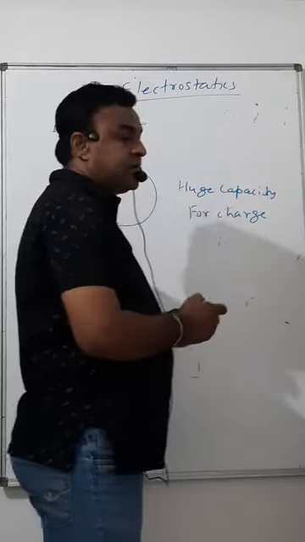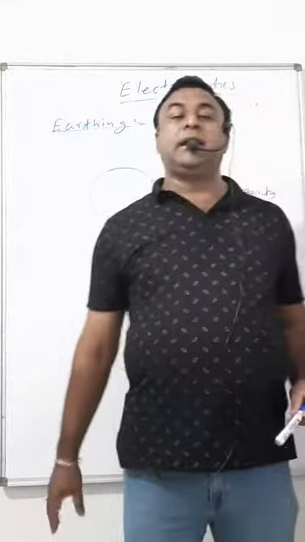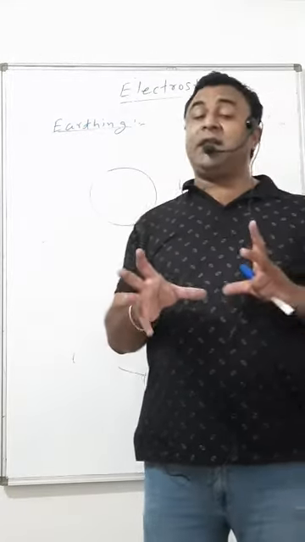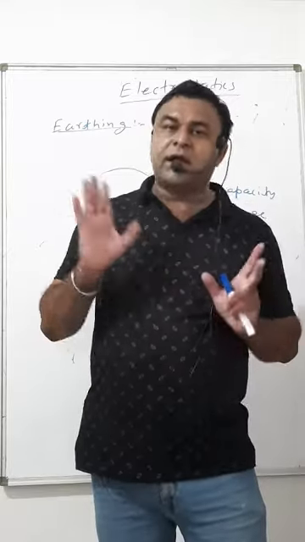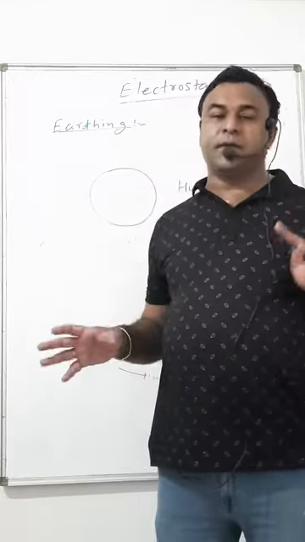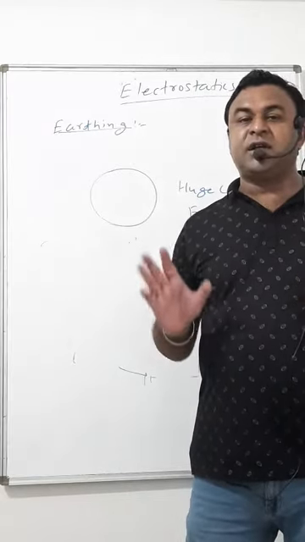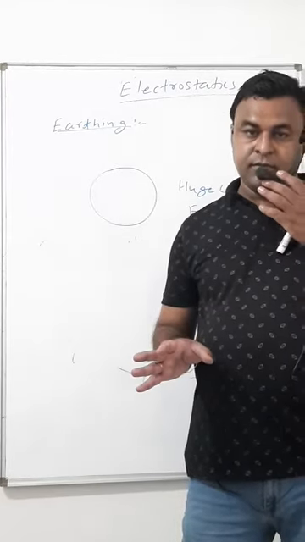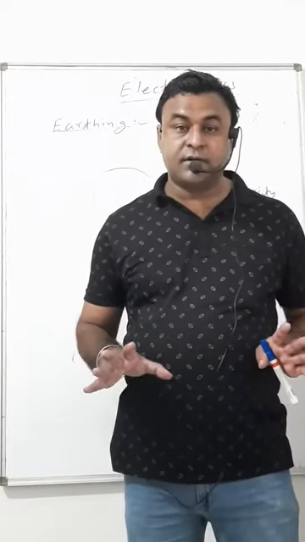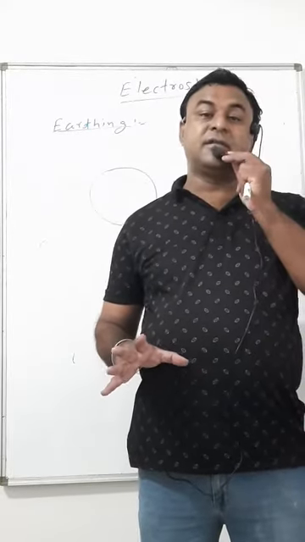Let me elaborate. I must say first that if any amount of positive or negative charge is given to earth or extracted from earth, its potential doesn't change. It remains the same or constant. Why? It has huge capacity.